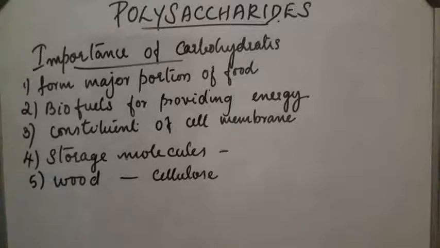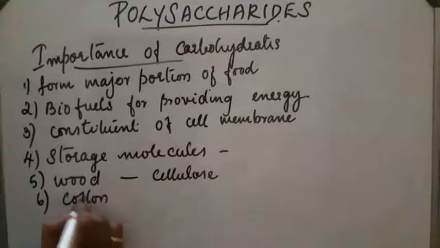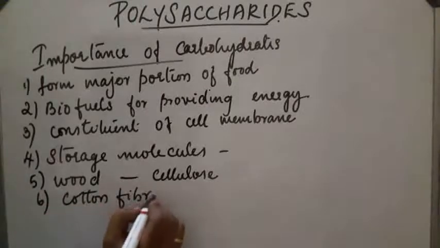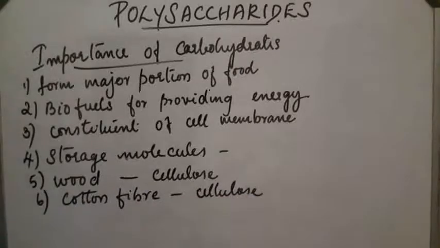Another important point, cotton fiber, used for making clothes, is also cellulose. Next point, they provide raw materials for many industries like textiles, paper, etc. All these contain cellulose, which is a carbohydrate.